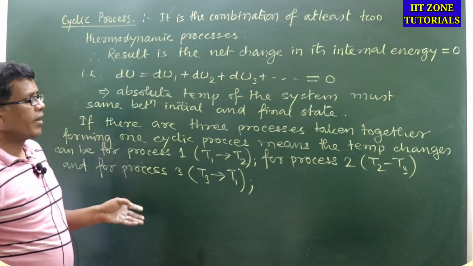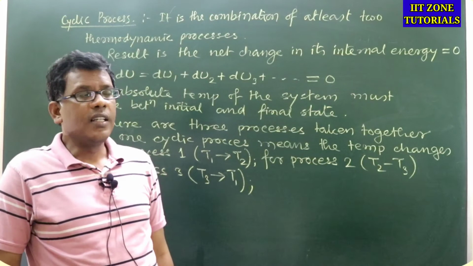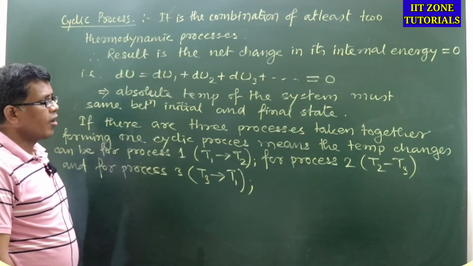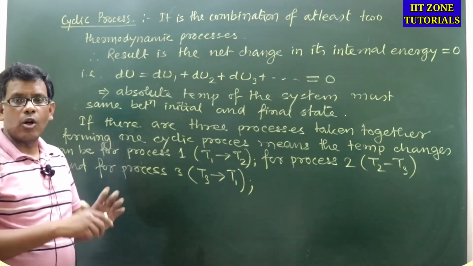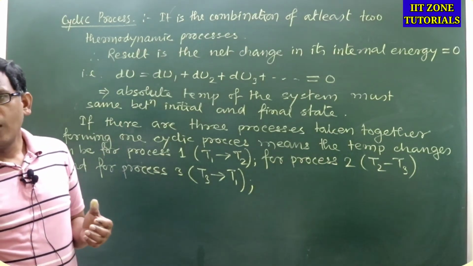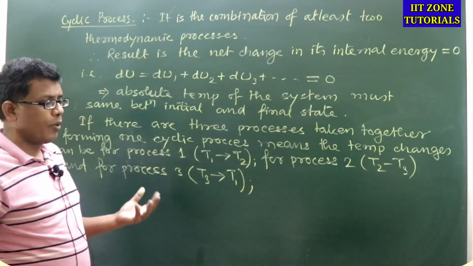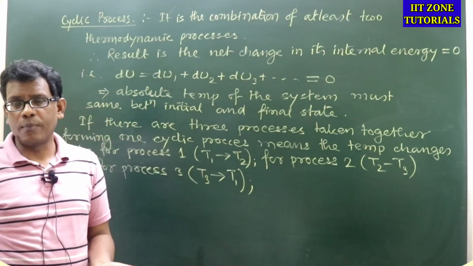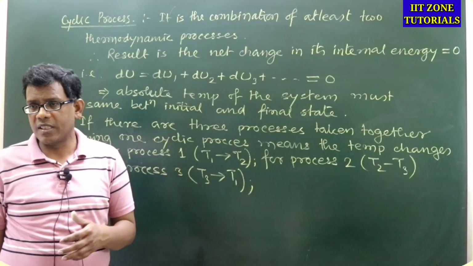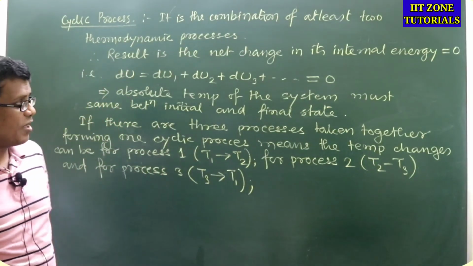Based on that, we can say the net change in internal energy must be 0. So the overall internal energy change of the combination is 0, but the individual processes will definitely undergo a change of internal energy. Somewhere it will be positive, and in the rest of the cyclic system it must be negative, so that the total sum can be 0.